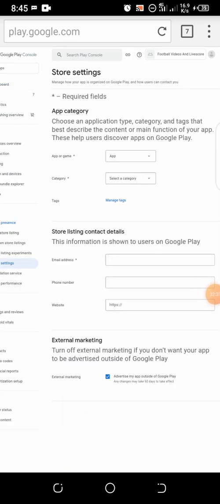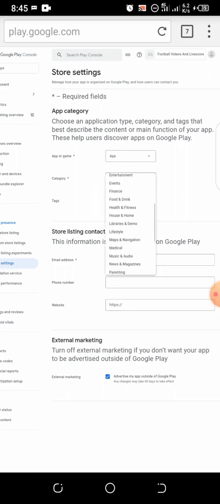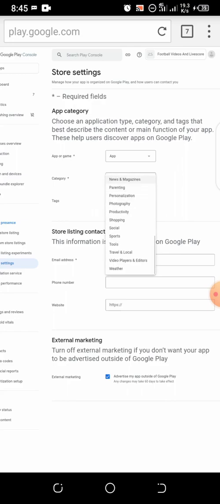So what's left for us are these two things. This says select an app category and provide contact details. So we click on it. All right, app or game, it is app, so no need to bother. You can see it is app.